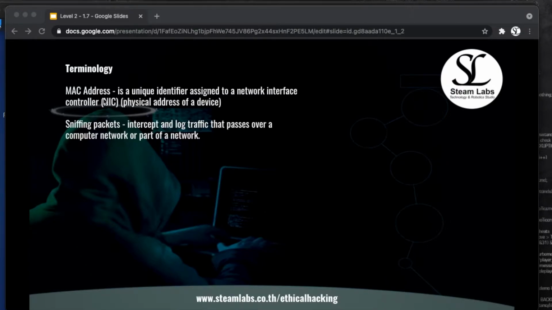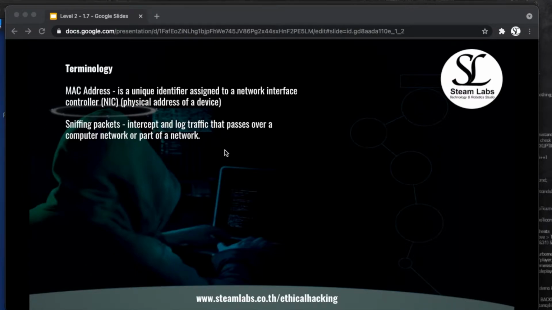devices on a network? So before we get to any of that, what is a MAC address and why do you need to know what a MAC address is for today's video? A MAC address is a unique identifier which is assigned to a network device. This is basically the physical address of it could be an IoT device, something in the Internet of Things. That could be a laptop, a Raspberry Pi, or a phone. Anything which wants to connect to the internet is going to have a MAC address.